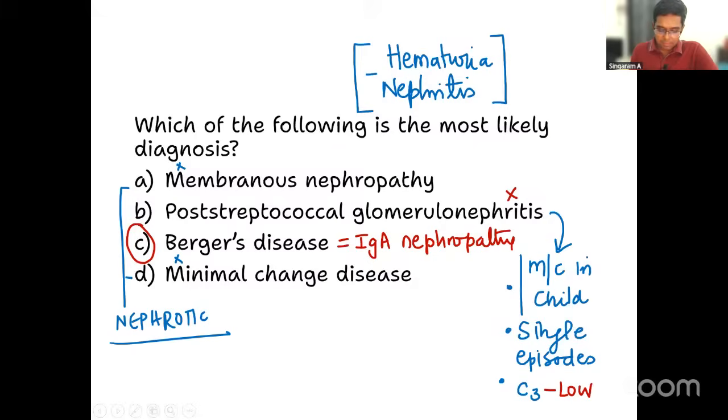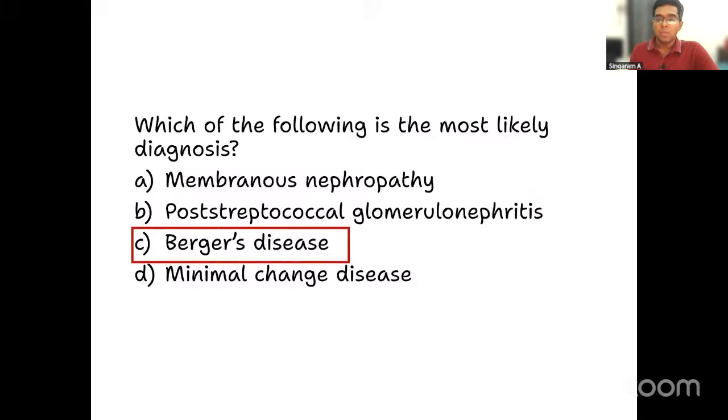Are you able to understand this? That will be the answer for this question. So, Berger's disease will be the answer for this particular question. Okay, right? And also remember, Berger's disease is the most common cause of glomerulonephritis in adulthood.